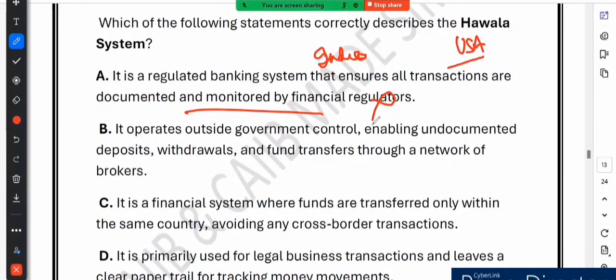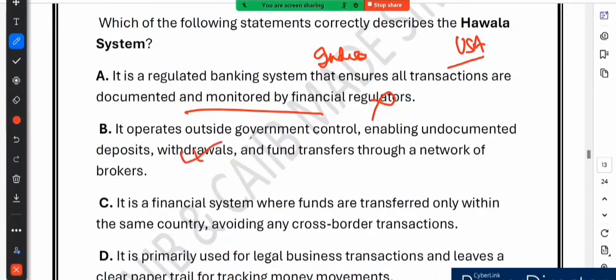Option B says that it operates outside government control, enabling undocumented deposits, withdrawals and fund transfers through a network of brokers. Yes, correct. The Hawala system operates without any formal regulation or banking oversight. It is based purely on trust and a network of brokers. There is no paperwork, no documentation, no government monitoring. This makes it an attractive option for people who want to transfer money secretly, but it also makes it a system linked to illegal activity like money laundering and terrorist financing. So option B is correct.